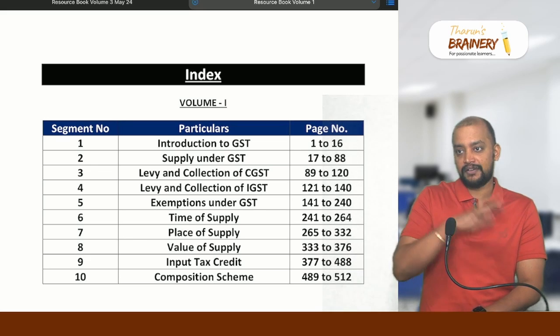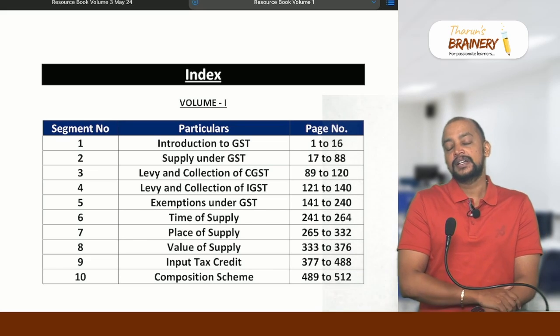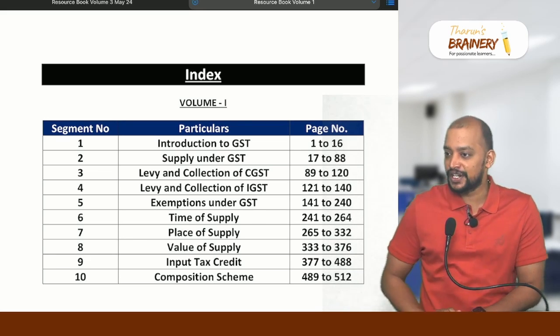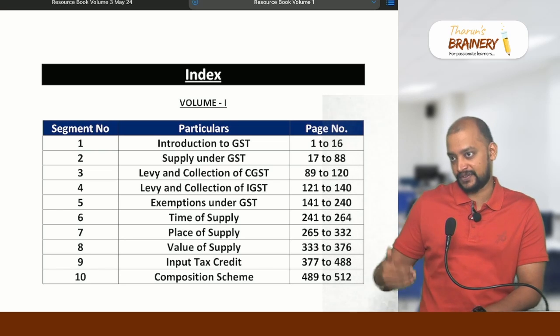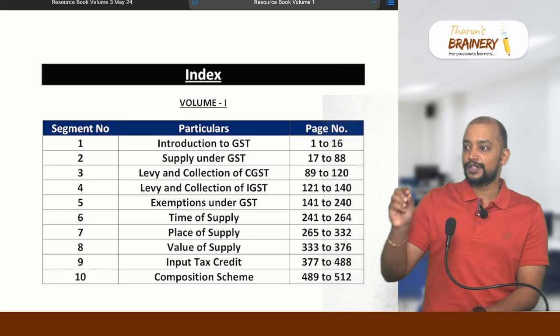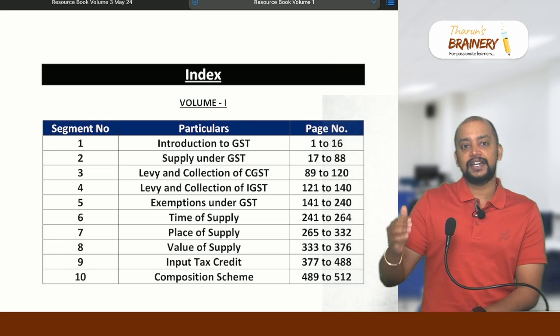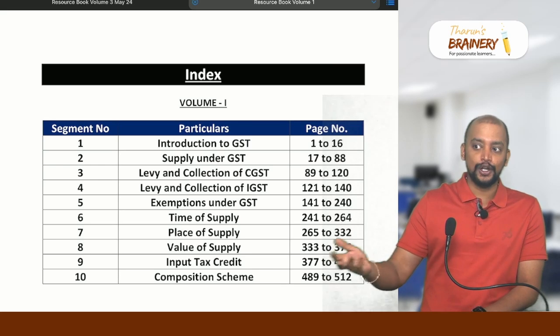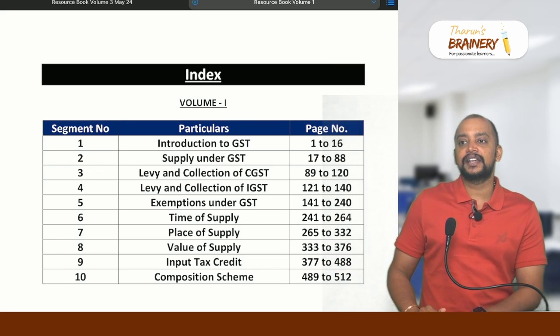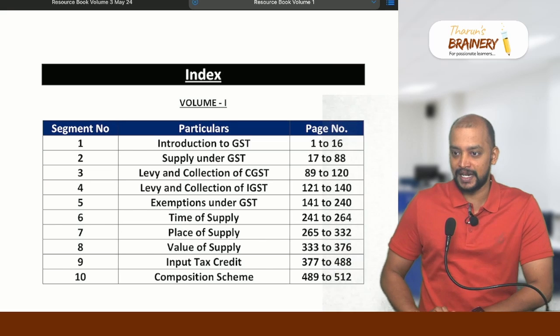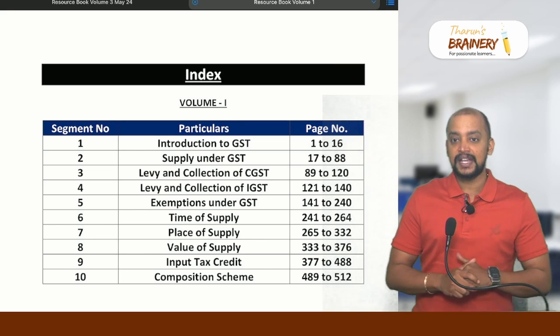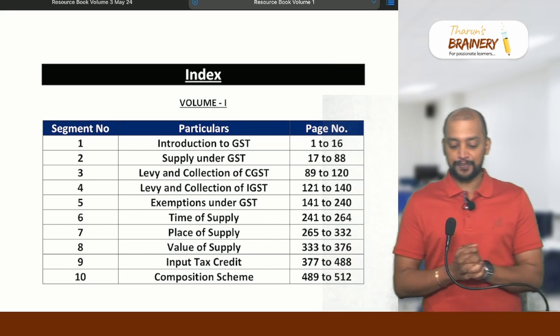If you have already received them, fine; otherwise they will give them to you, because you have joined from today only, right? So today they would have given volume 1, and tomorrow or the day after, they will give you volume 2 and volume 3, and you will get the solved workbook also. So these 4 books. Sir, what do these books contain?